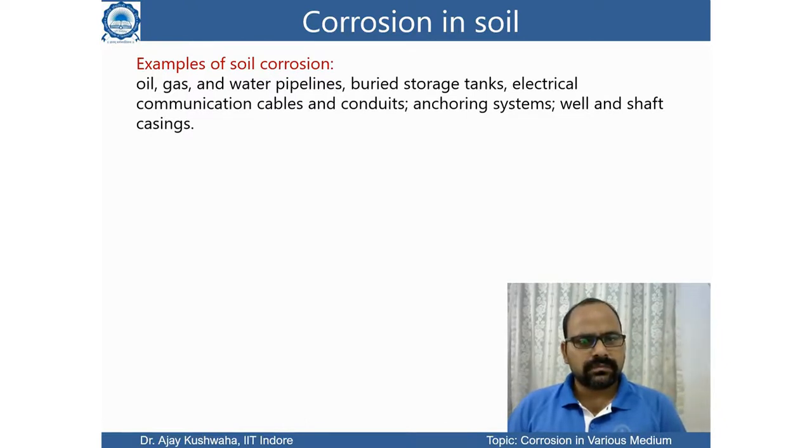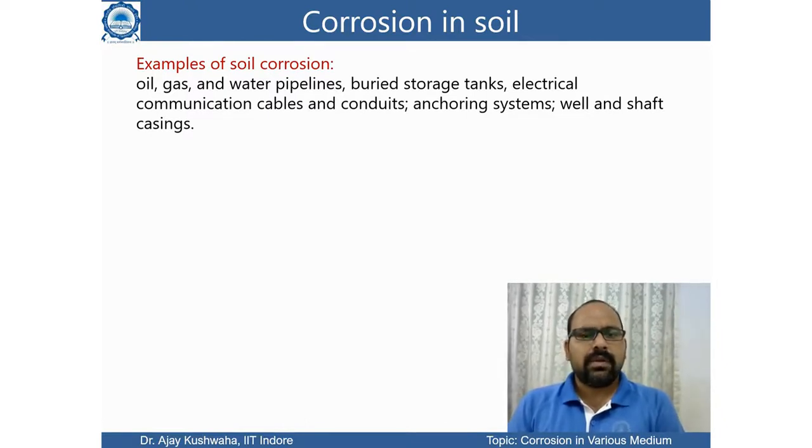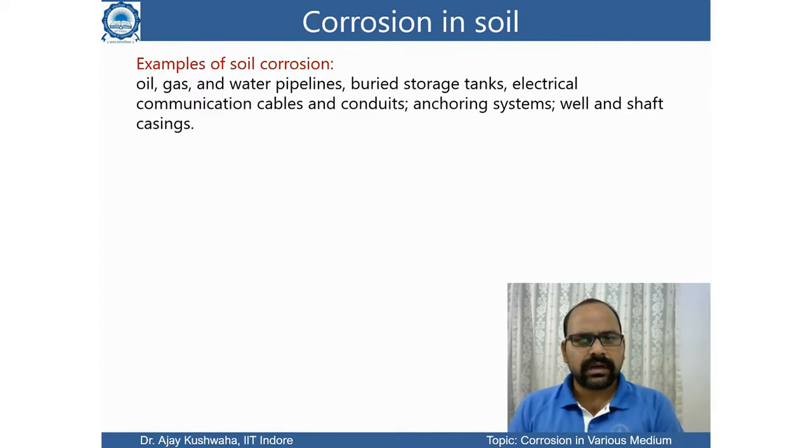What examples are associated with this corrosion? Of course, many pipes and tubings flow oil, gas and water. There are pipelines, underground storage tanks, electrical connections, communication cables, and many other things we put into the earth that come into contact with the soil.